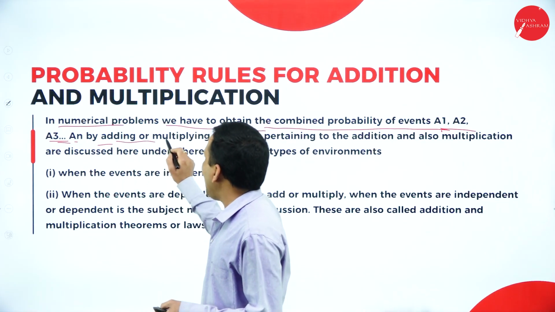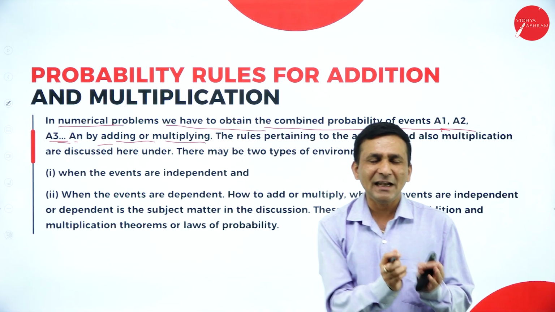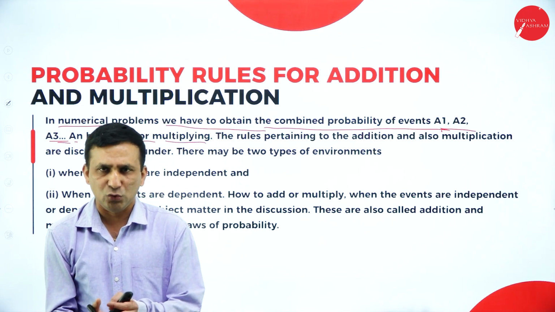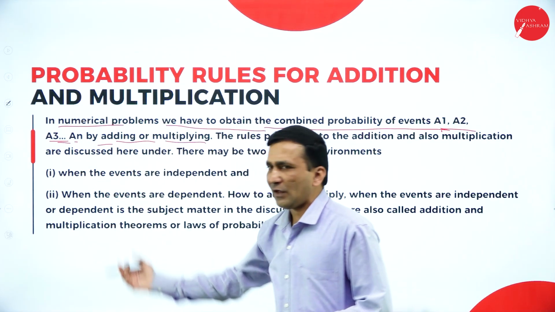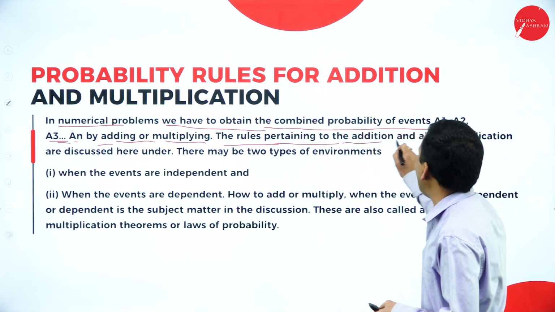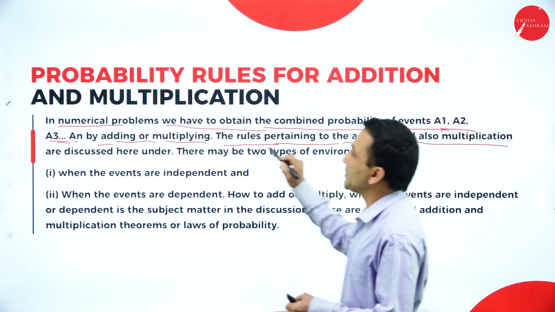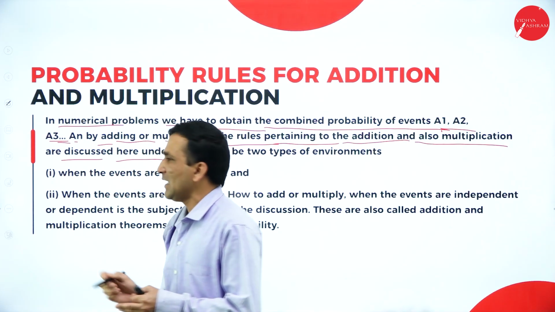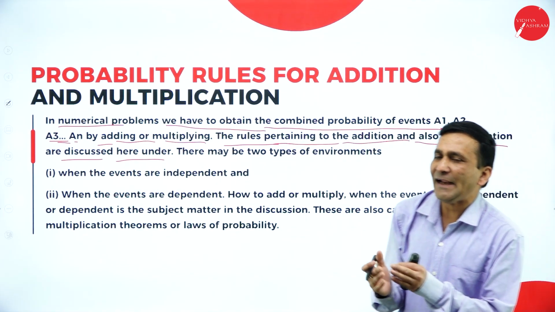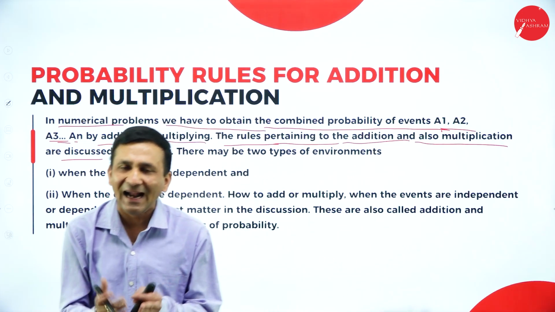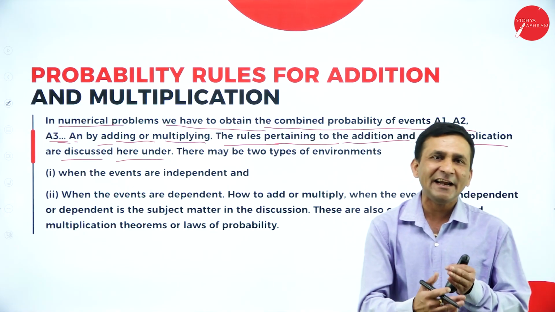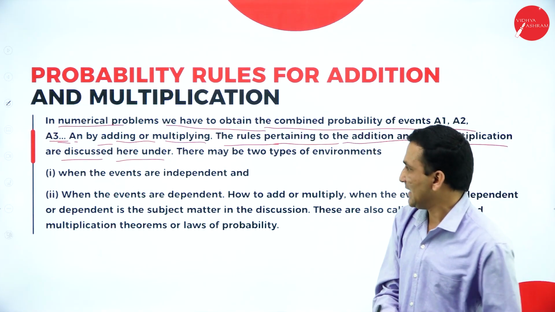By adding or multiplying the different events, we definitely need to add together. So the rules pertaining to addition and also multiplication are discussed here, because when different events are going on and you try to go for summation, adding together or multiplying together, of course we find a different probability result.